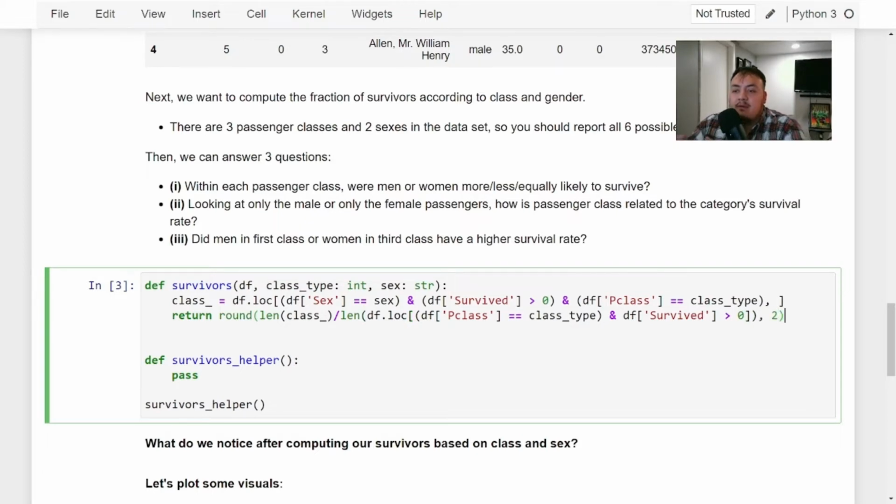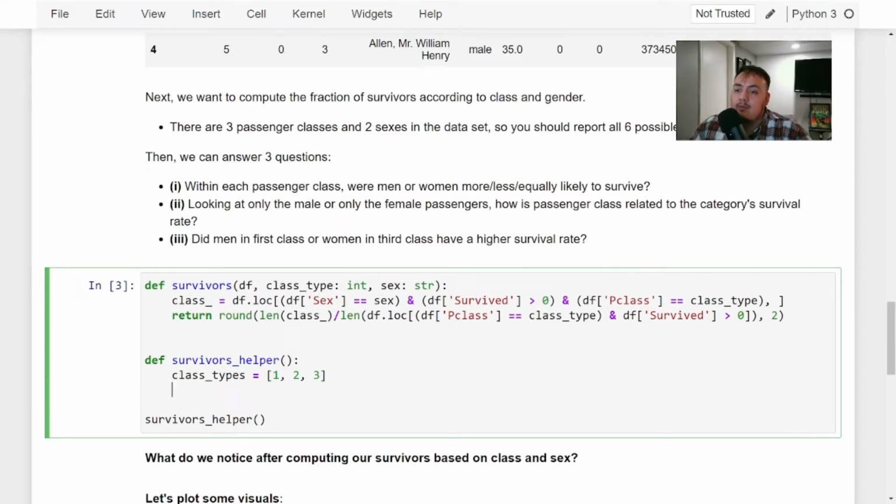Okay, so what we're saying here is we're going to find a class that is equal to the sex, and that's survived, and that's equal to the class type that we want. And then we're going to find the fraction of how many of those people in class divided by the class type and the ones that survived, and we're going to be rounding to 2. So now to help us do this, we're going to have this function called survivors helper, where we have the class types. Like I said, we have 1, 2, or 3, right? So we can create this 1, 2, 3. So we already know this, so we can hard code it in without having to look into the data frame.